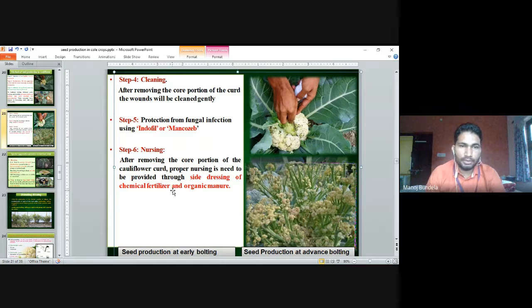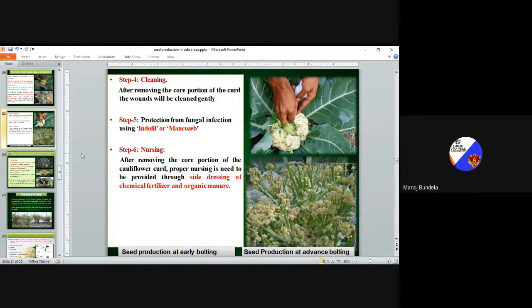So after removing the core portion of the cauliflower curd, we use chemical fertilizer and organic manure. So these are the methods we use. We have to remove the head from this curd, like this.